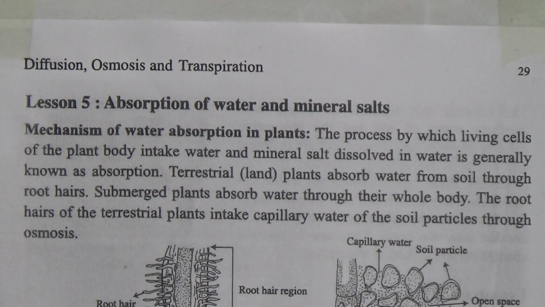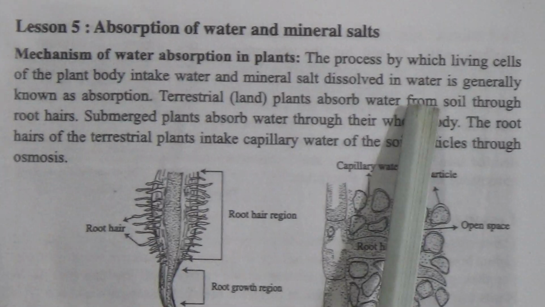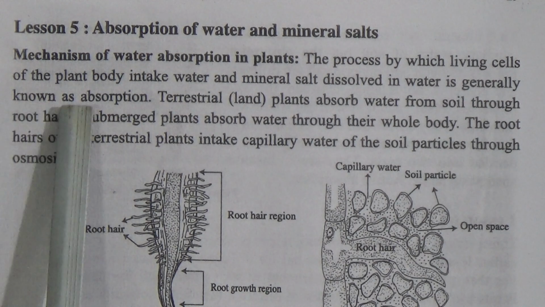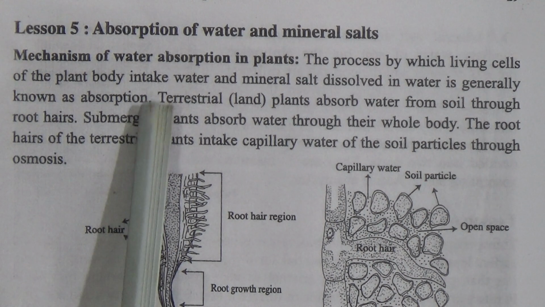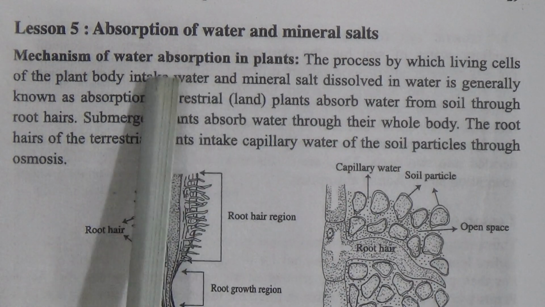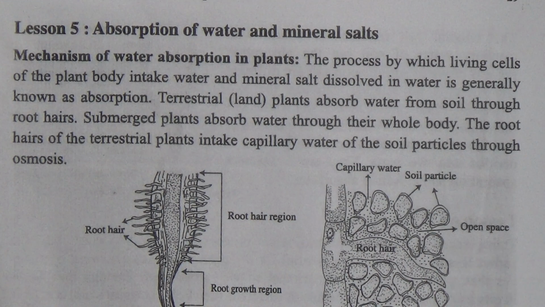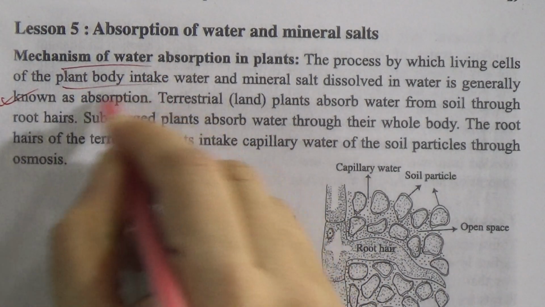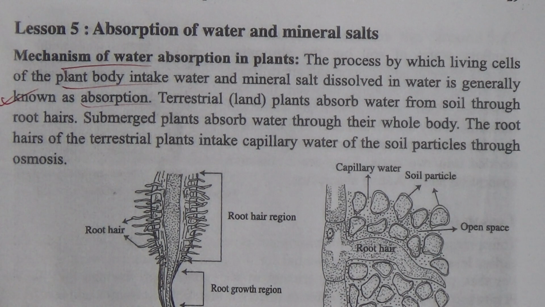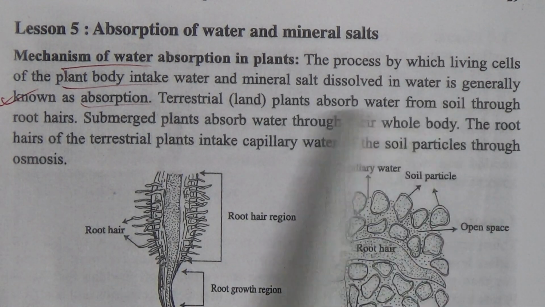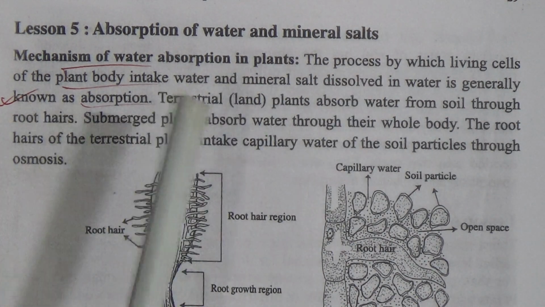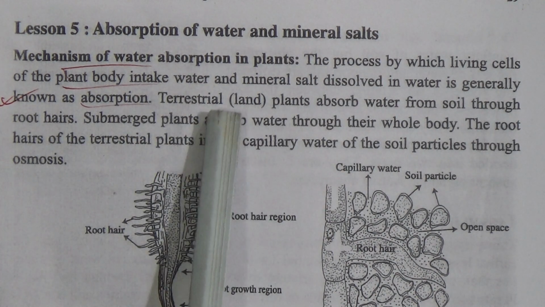Now go to the next topic, absorption of water and mineral salts. Mechanism of water absorption in plants. The process by which living cells of the plant body take in water and mineral salts dissolved in water is generally known as absorption. My dear students, this is the definition of absorption, underline this one. The process by which living cells of the plant body take in water and mineral salts dissolved in water is generally known as absorption.